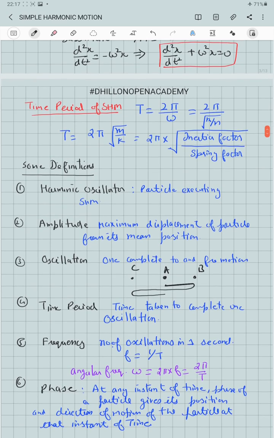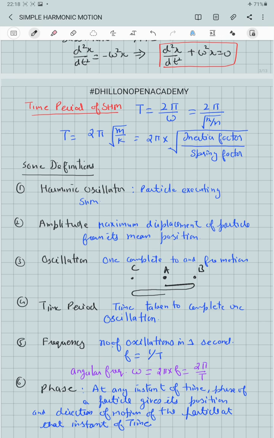Angular frequency is given by 2 pi times the linear frequency, so omega is equal to 2 pi by T. Phase: at any instant of time, the phase of a particle gives its position and the direction of motion of the particle at that instant. When a particle is undergoing simple harmonic motion, it is moving from A to B, B to A to C, and then back.